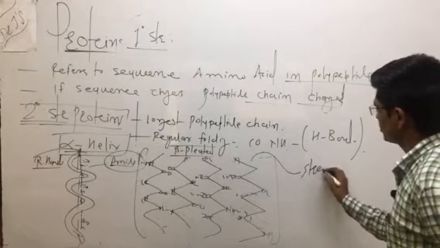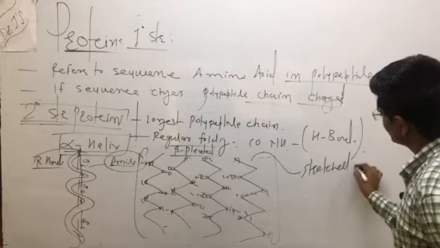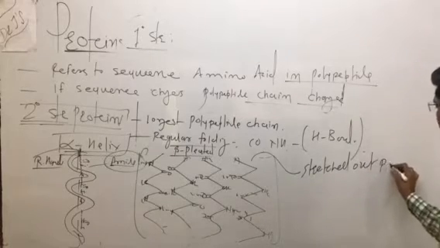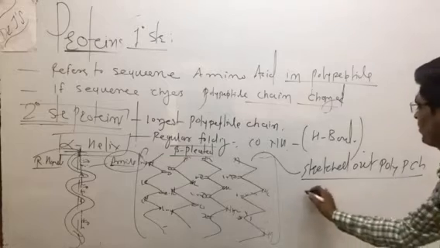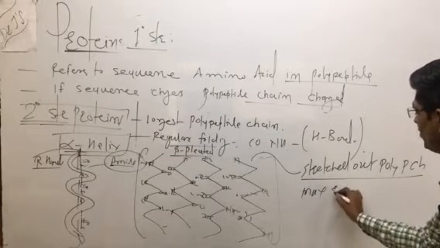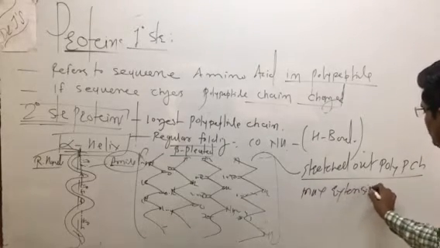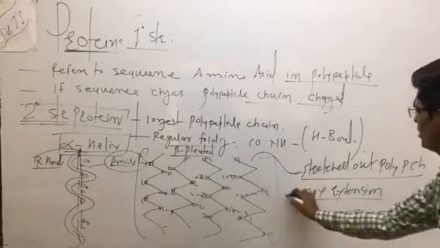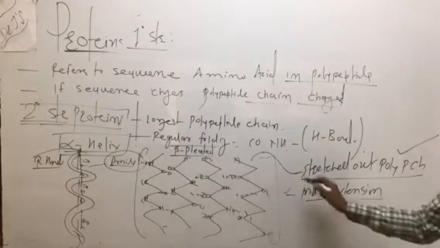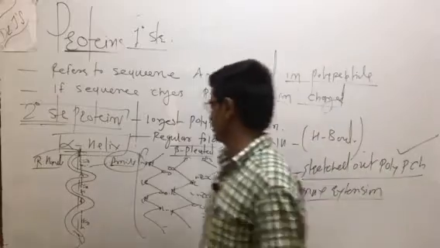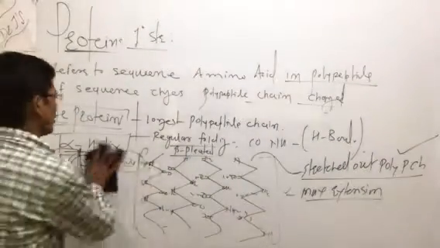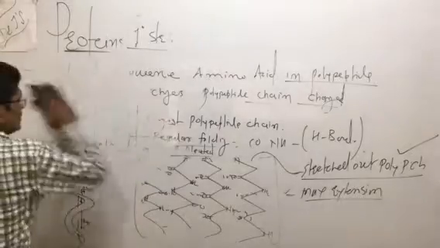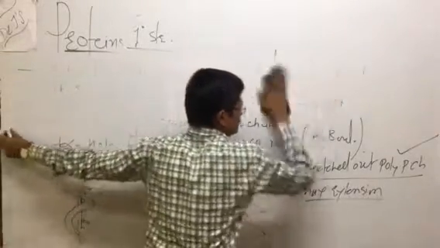Stretched out polypeptide chain, we have this maximum extension. So that is beta pleated. So these are the secondary structures of proteins. Next are the tertiary structure and quaternary structure.